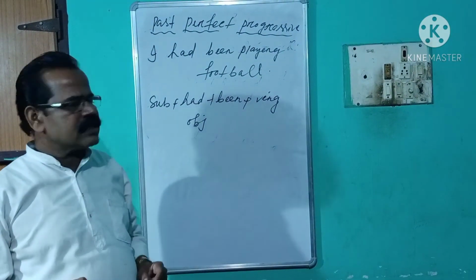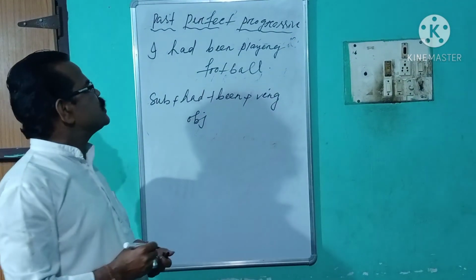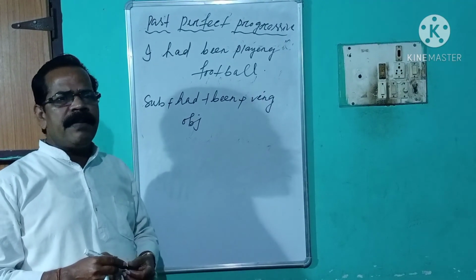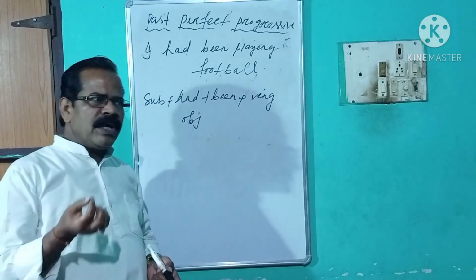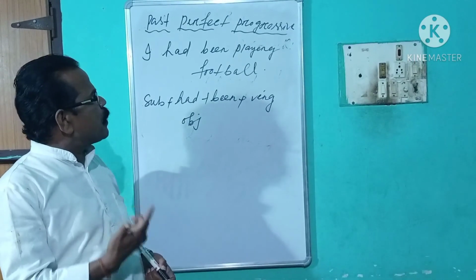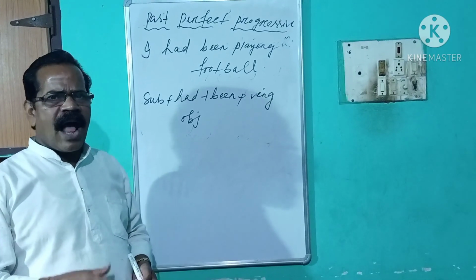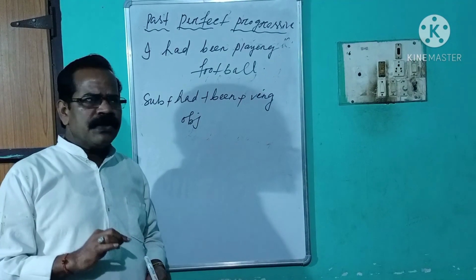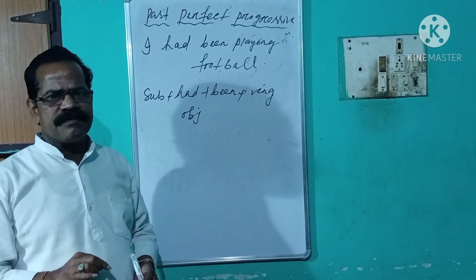Okay, students, this structure which is in past perfect progressive will be changed, and we will know how this past perfect progressive sentence will be changed into negative, WH word interrogative and yes or no interrogative.